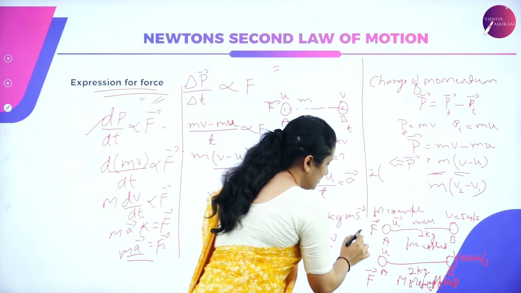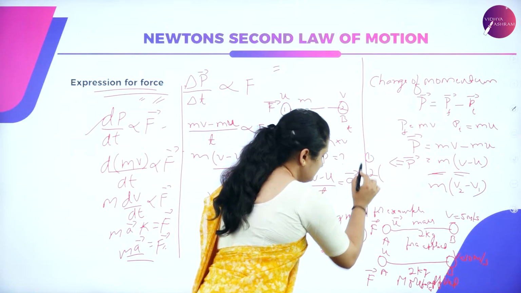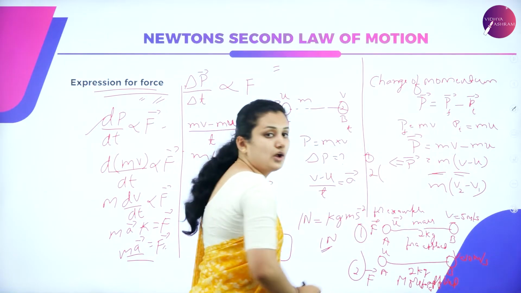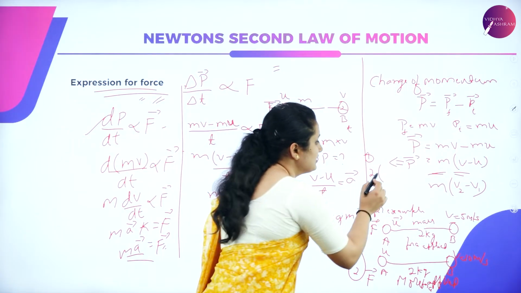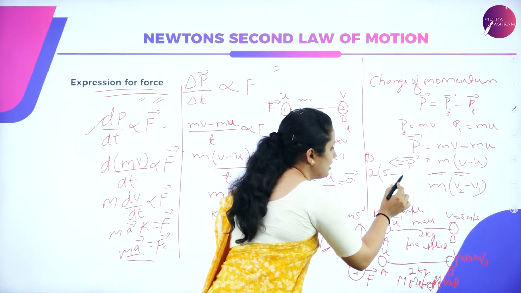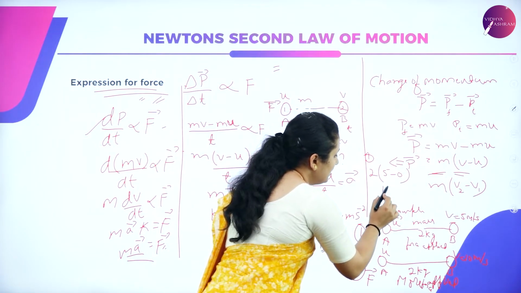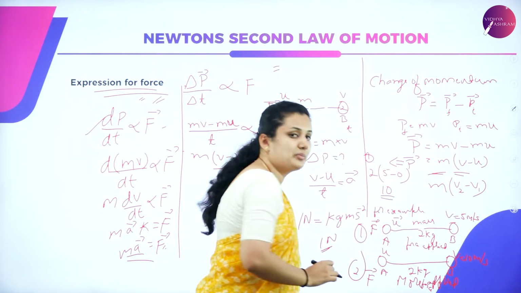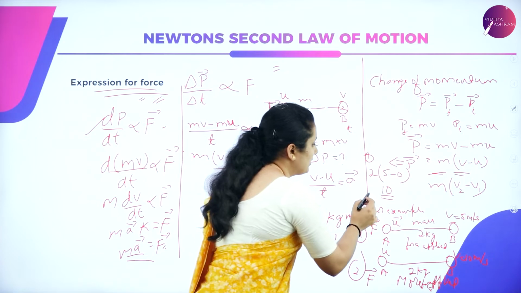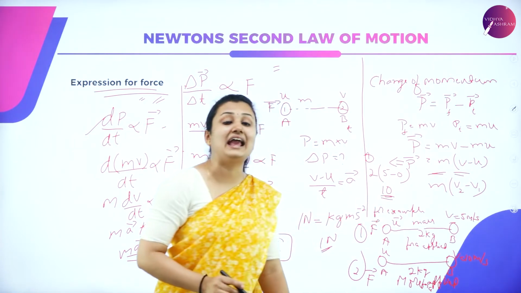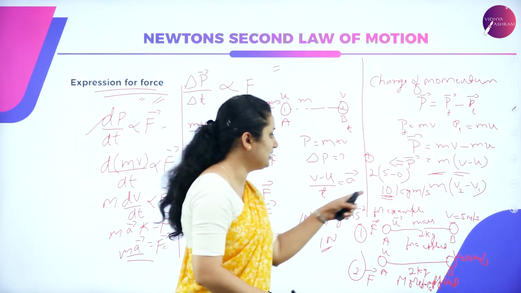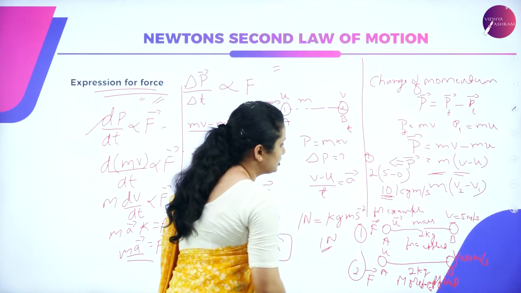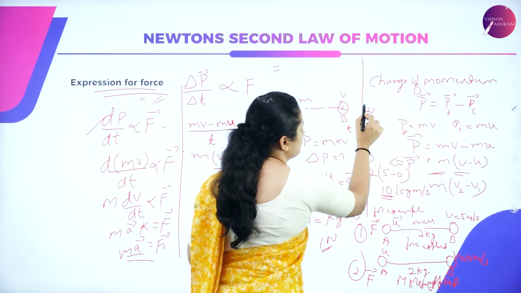In case 1, this is case 2. M is 2 kg, and what is the final velocity? It is 5 minus initial velocity 0. So it will be 2 fives are 10. The answer will be 10. What will be the change of momentum? It will be 10 kg meter per second. What happens in case 2?